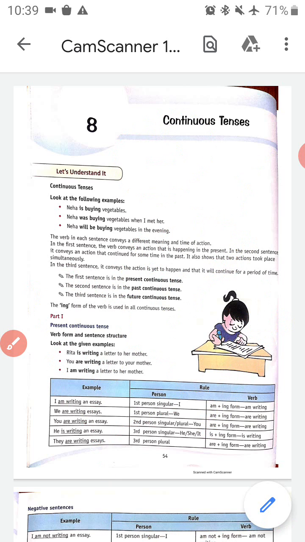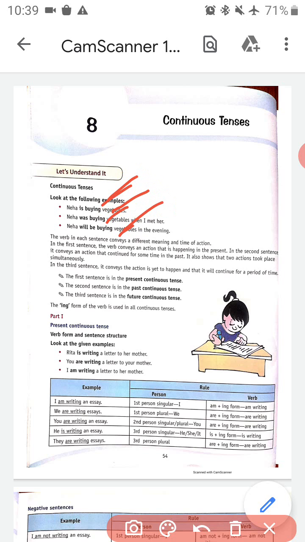Look at the following example. Neha is buying vegetables. Neha was buying vegetables when I met her. Neha will be buying vegetables in the evening. The verb in each sentence conveys a different time and action. So, what is the verb over here? Buying, buying, buying. Everywhere it shows a different meaning and a different time of action. So what is tense?